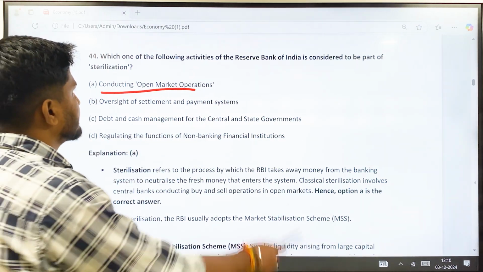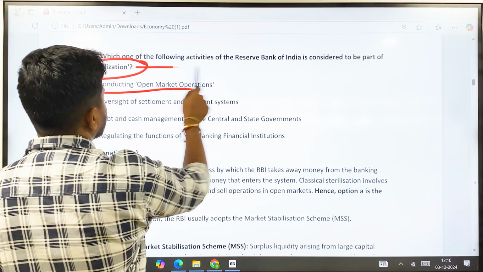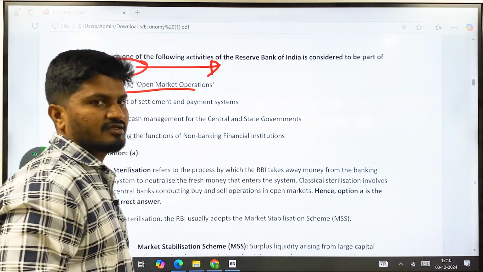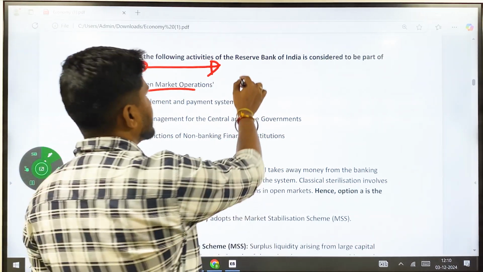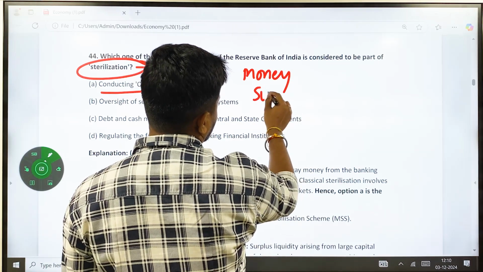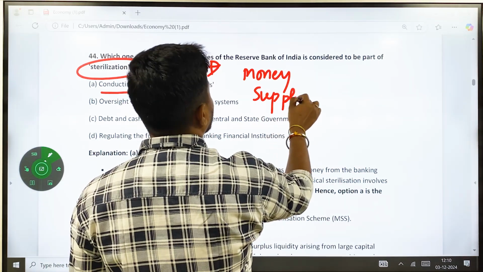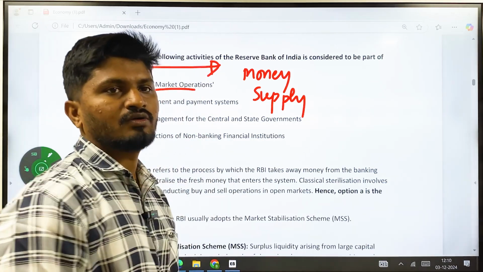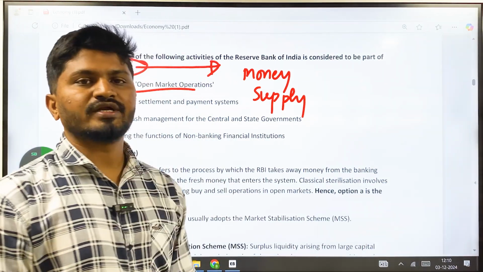What is sterilization? It is nothing but another measure, another monetary policy of RBI, where it wants to reduce the money supply in the market. It wants to suck out the money from the market. It wants to reduce the inflation.